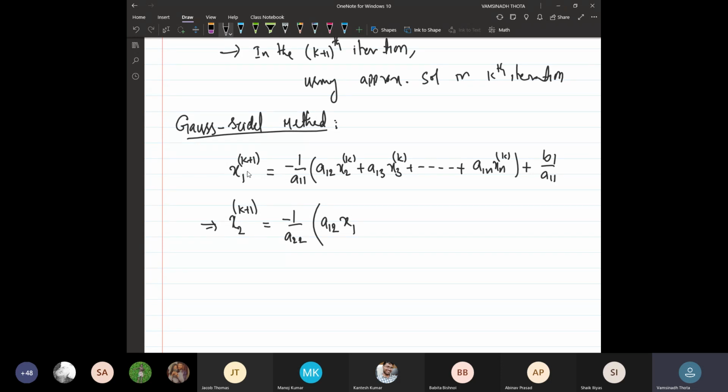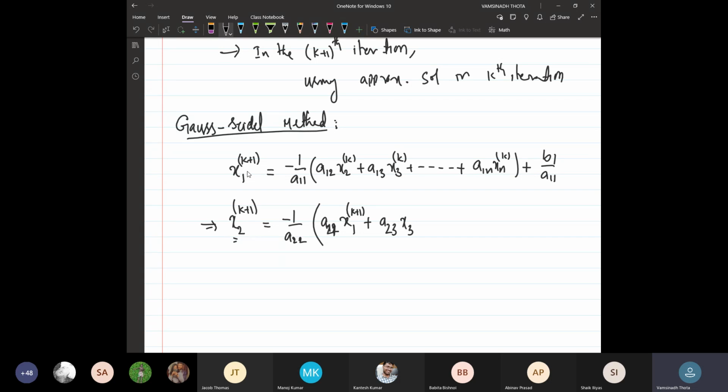So once we reach this position, it is in our hand, and we will use the k plus 1th value. We do not have the x2 variable, because the second equation is used to evaluate the approximate solution for the second variable. So after x1 we will have only x3. I think it is not a12, it is a21. Yeah, and a23 times x3.